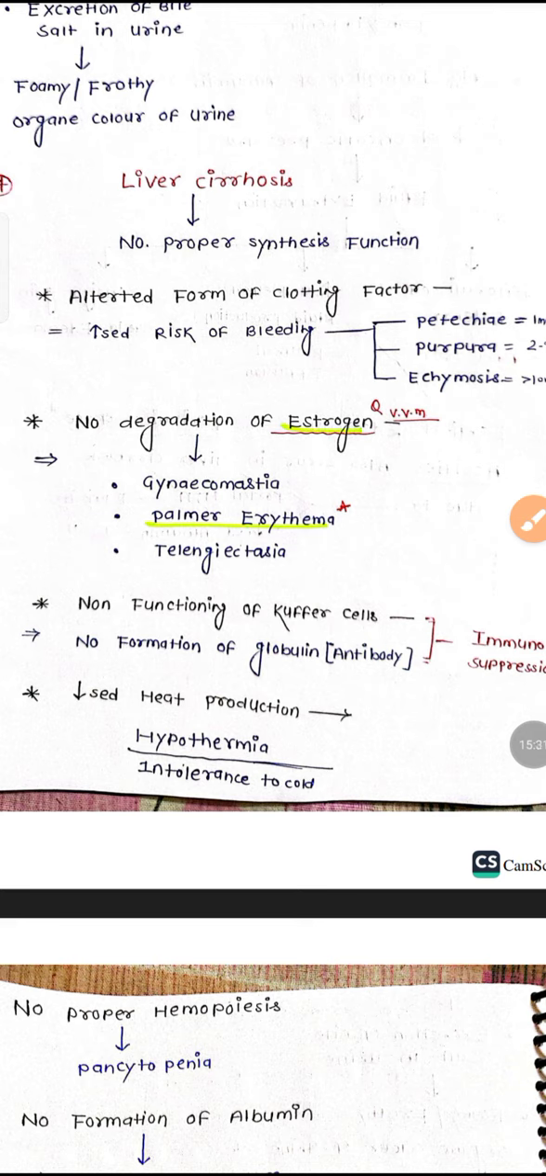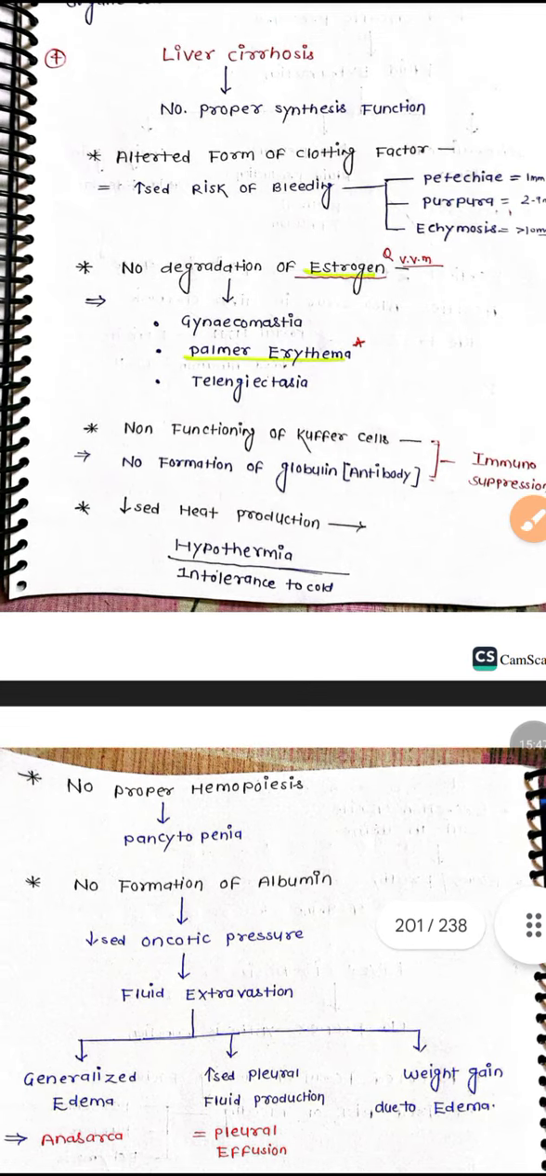Decreased heat production, because the liver is mainly a metabolic organ. If it does not work properly, heat production also does not happen. What will happen that time? Hypothermia and intolerance to cold will be seen. No proper hemopoiesis. So what will happen? Hematopoiesis does not occur properly, so RBC, WBC and platelets are not formed properly. That time pancytopenia: all three types of blood cells are decreased.